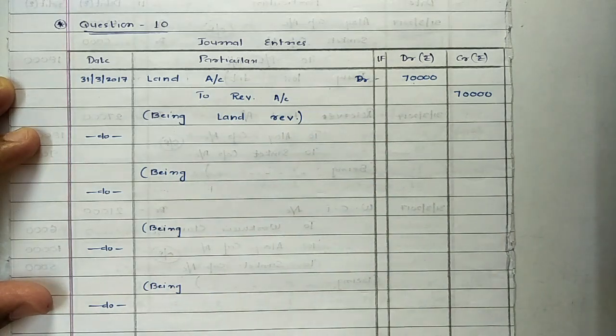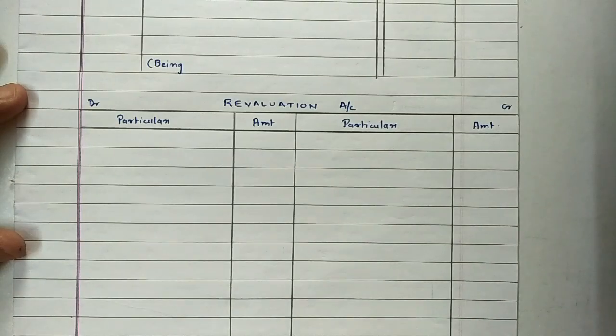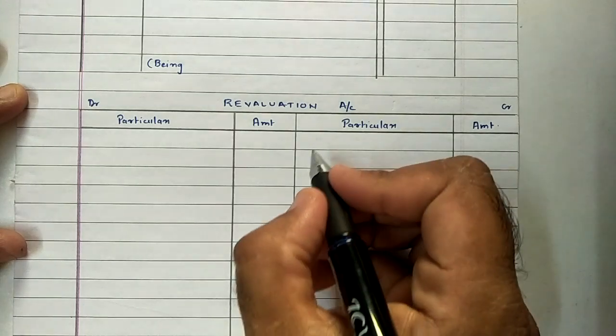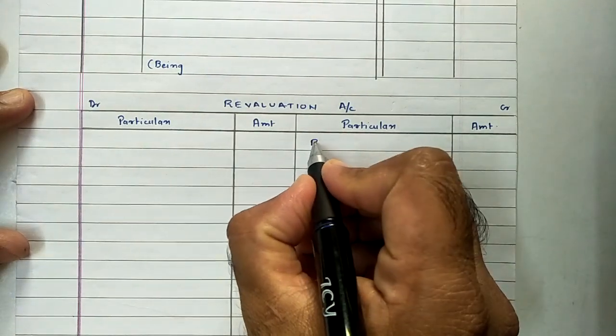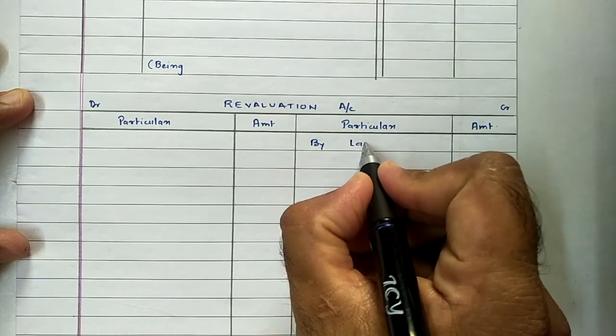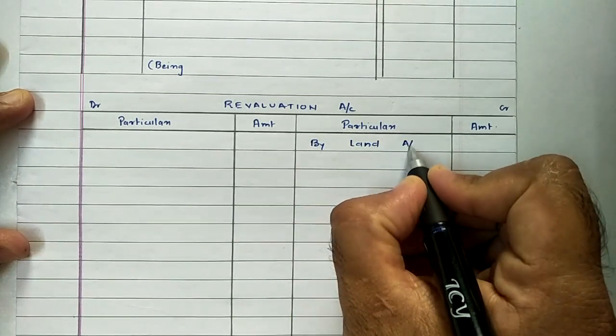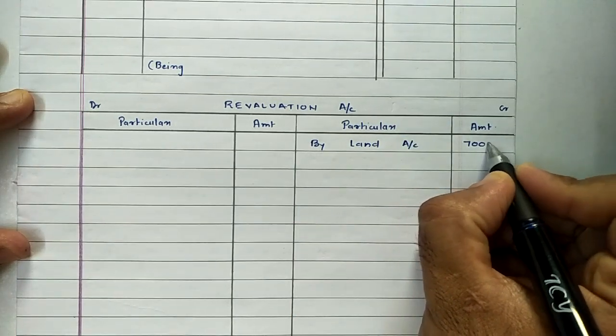Now posting of same into ledger. Journal entry was land account debit to revaluation account. So in revaluation account it will be recorded on credit side as by land account by rupees 70,000.